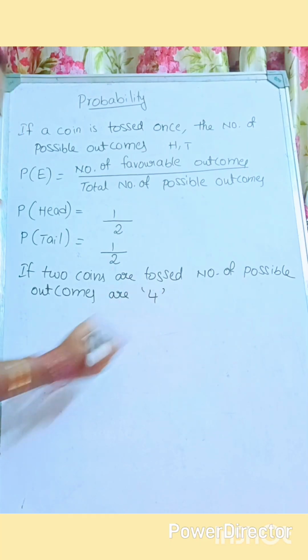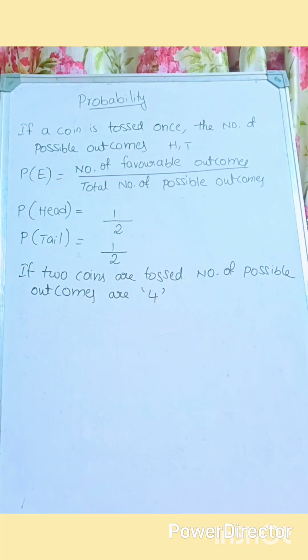It is 4. When you are tossing 2 coins, if I am one person and one more person is also playing, there is a possibility I can get head and he also can get the head.